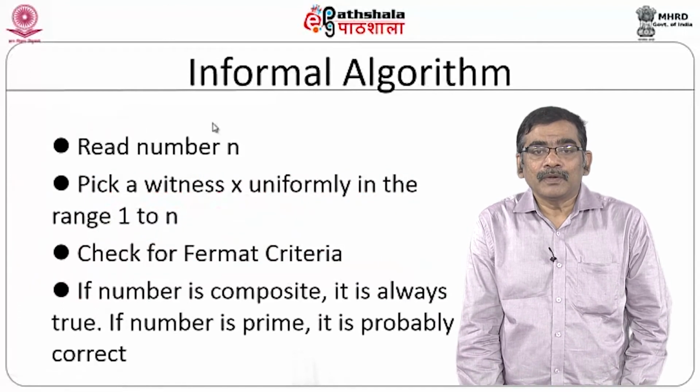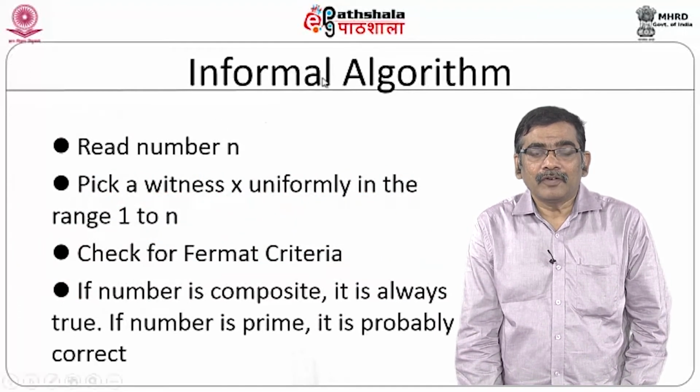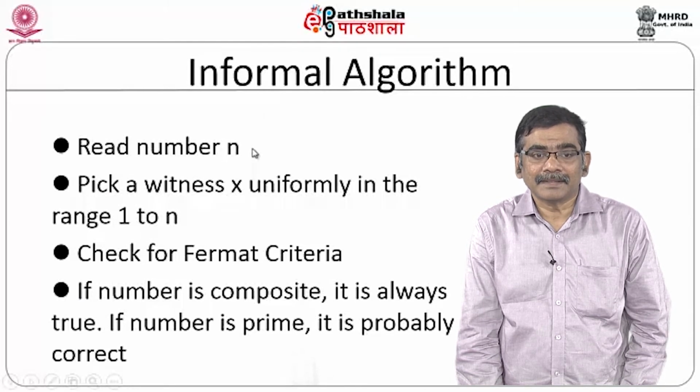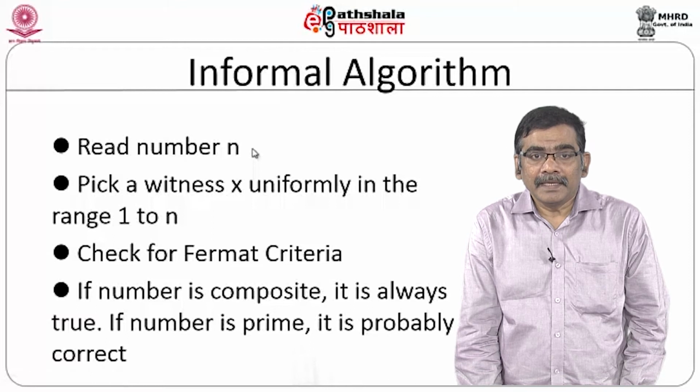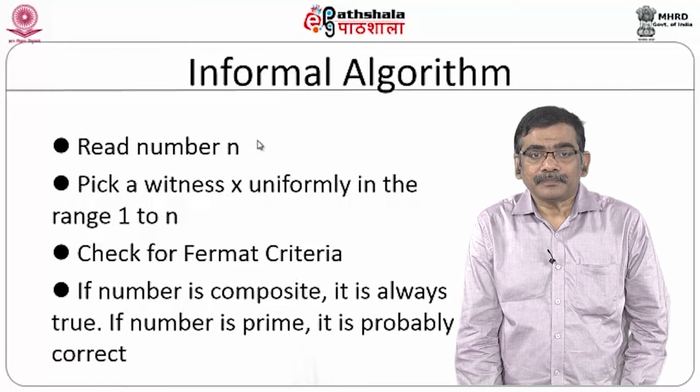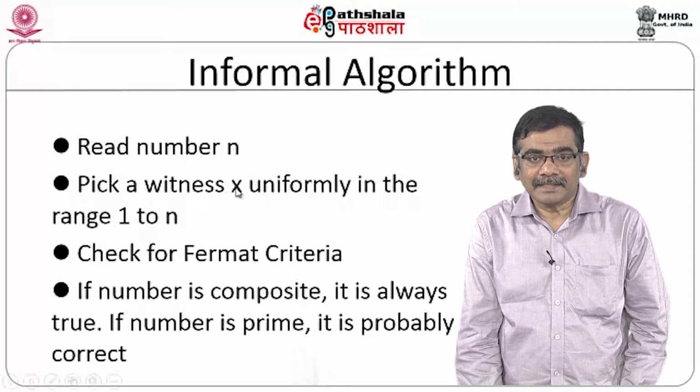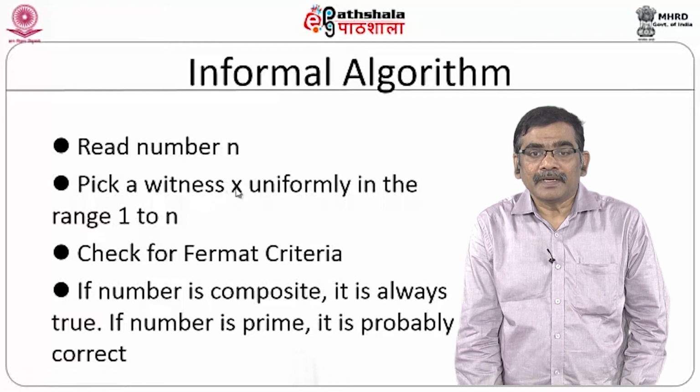Fine. So, what is the informal algorithm for this? The informal algorithm is like this. You read the number n, and you select a witness x. The witness is going to be generated in the range 1 to n.